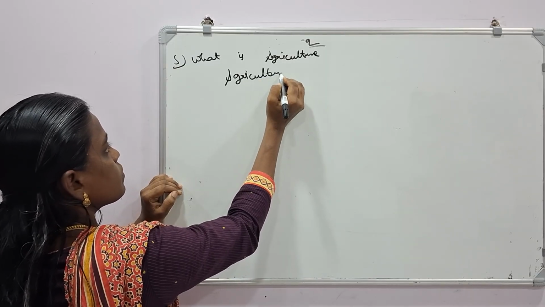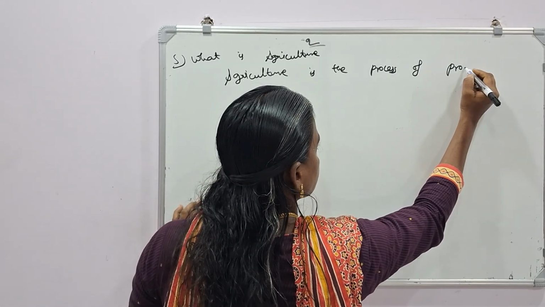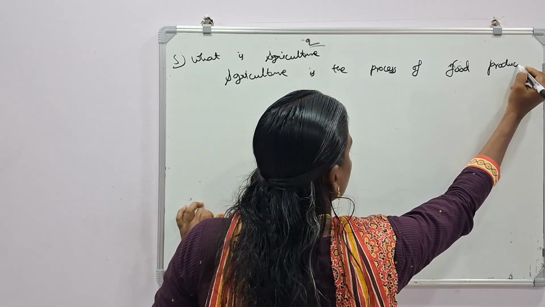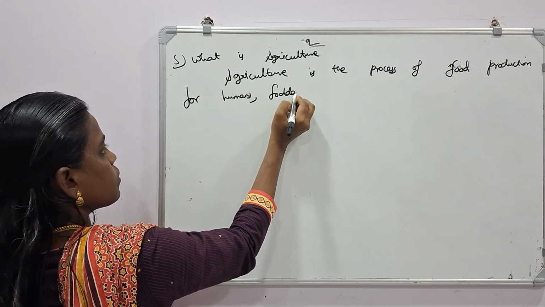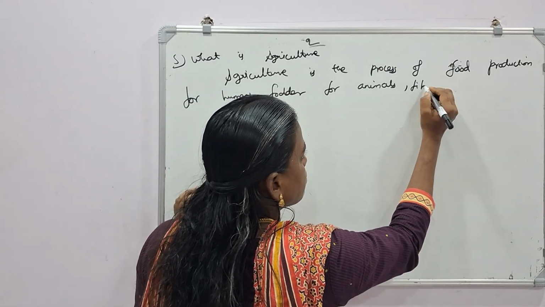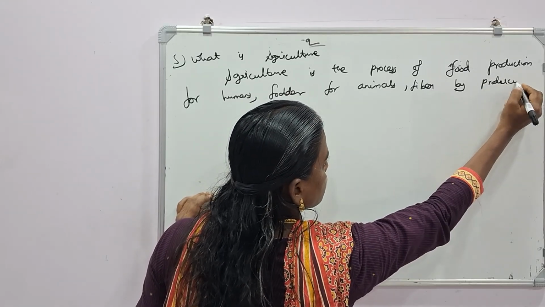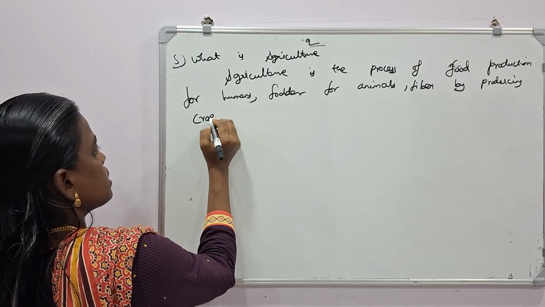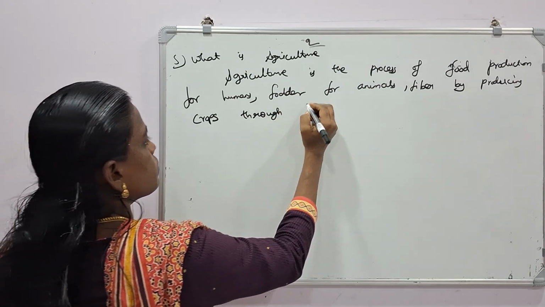Again, agriculture is the process of food production for humans, fodder for animals, and fiber by producing crops through cultivation.